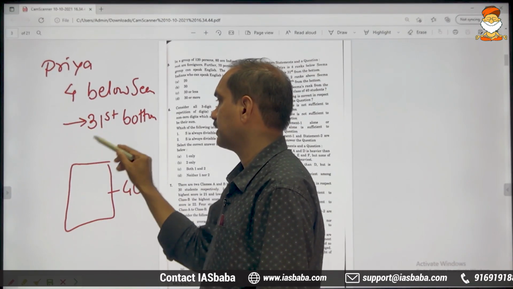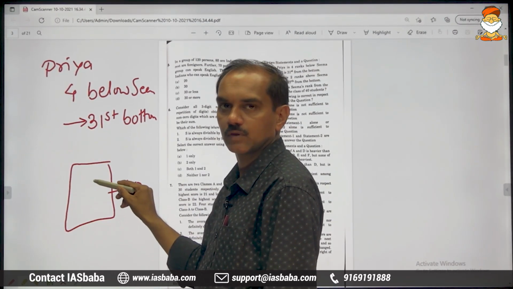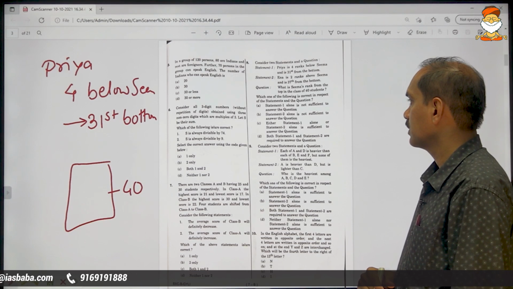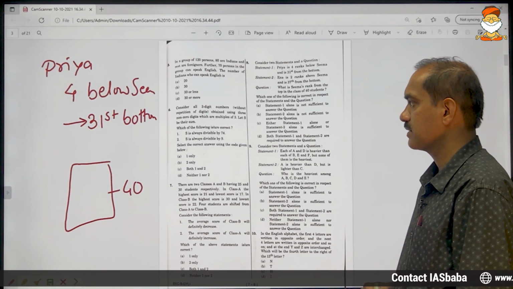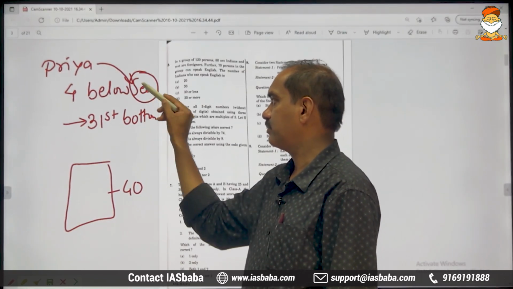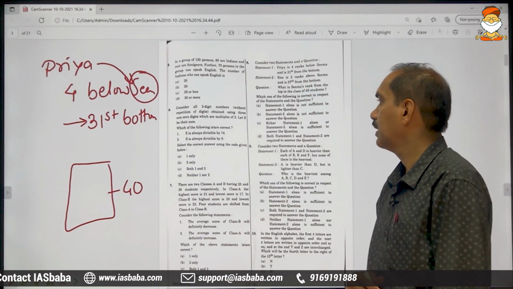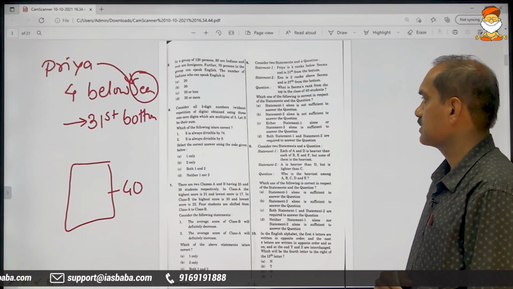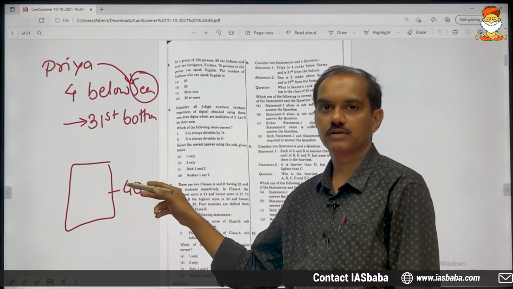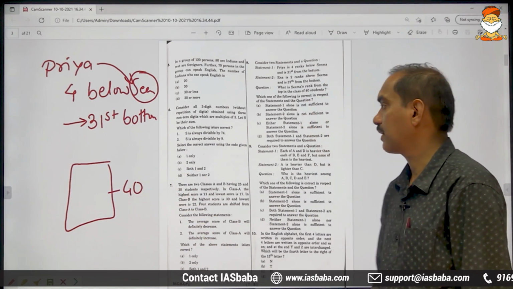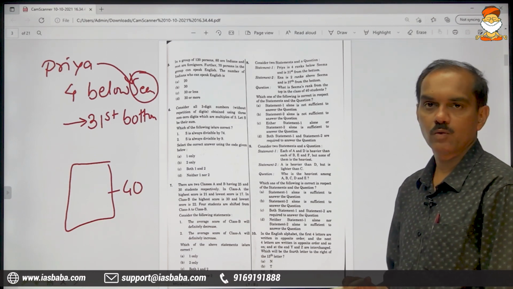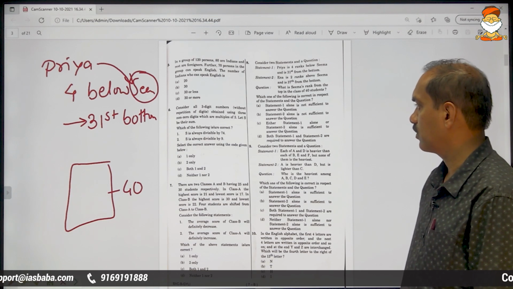So if I say 31st from the bottom, we can find out the rank of Seema, because there is a clear connection between Priya and Seema, and the total is also given, so we can definitely find out Seema's rank from the top, right? So with statement 1 we can answer the question asked.